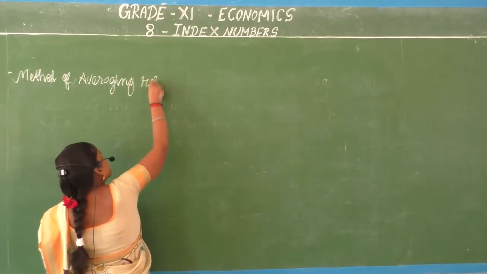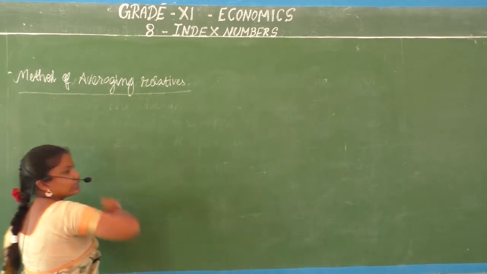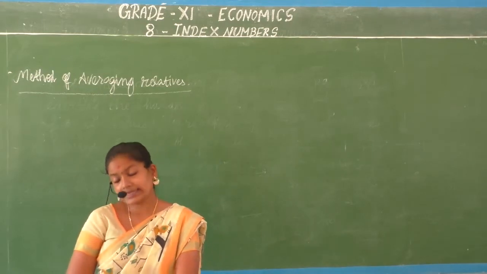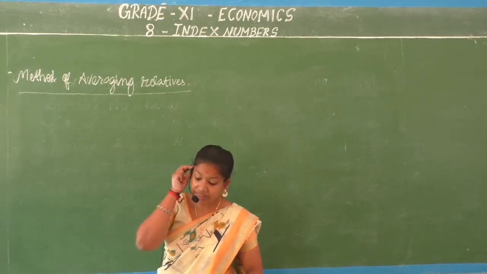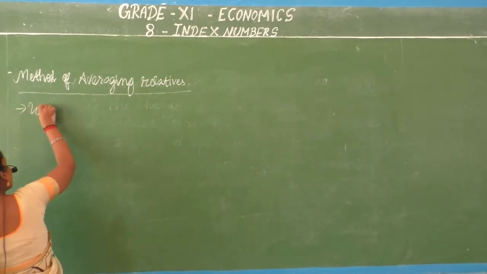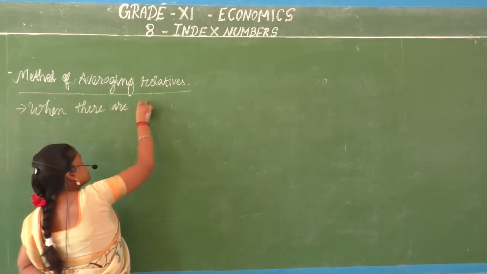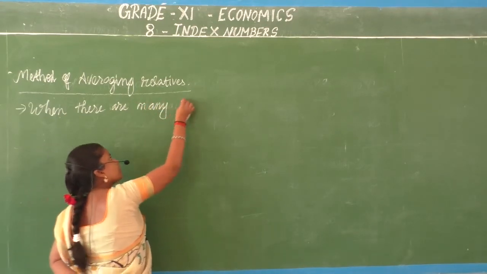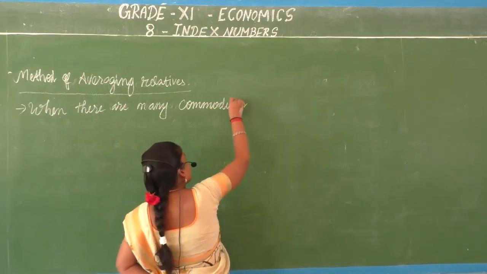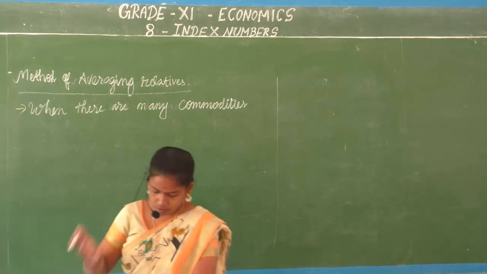averaging relatives. So what do you do here? It takes the average of these relatives when there are many commodities. So it is used when there are many commodities.